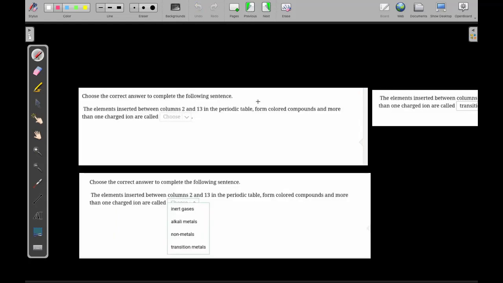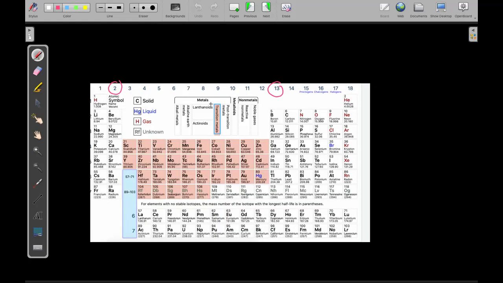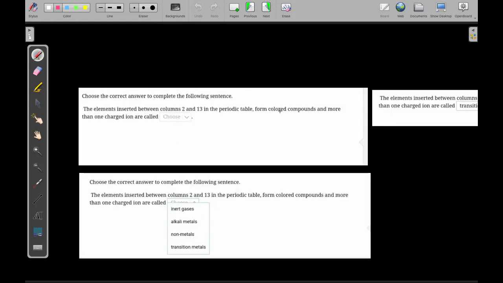They have some properties. They form colored compounds. So most of the compounds that are made with these transition elements have colors. Even in the fireworks, as in New Year's Eve, you'll see rockets which are having some metals which make them get these colors. What about the other properties? They have more than one charge. So Fe can be +2, it can be +3. The chromium can be +2, can be +3, can be +5, can be +7.